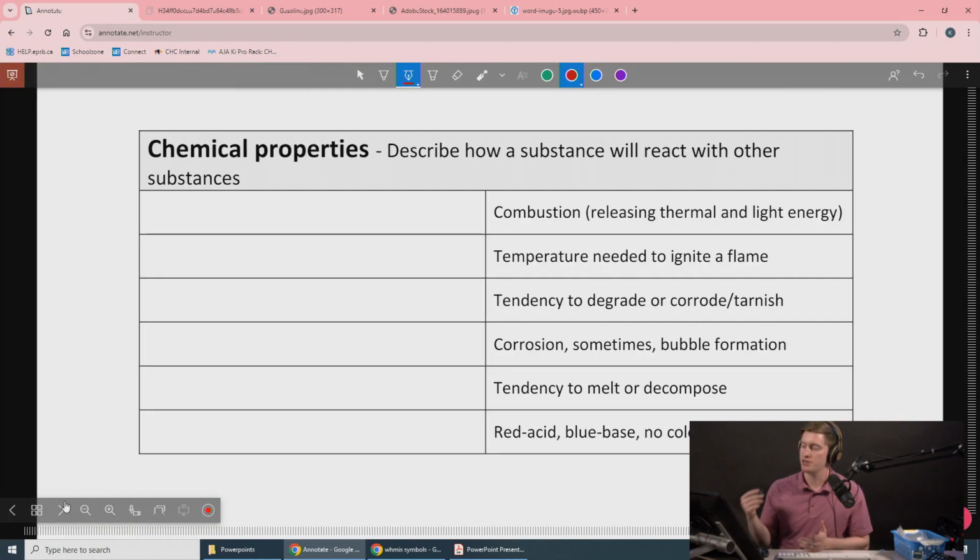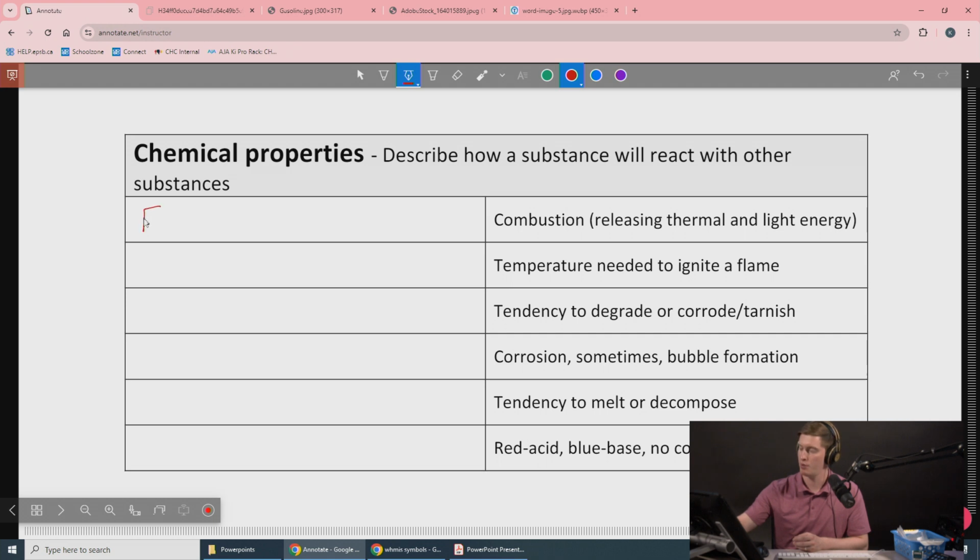Not all properties are physical properties, there are also chemical properties. This is going to describe how a substance reacts with other substances. So there's always something else involved, and chemical properties often involve whether or not something will combine with a different chemical. For example, you can have flammability.